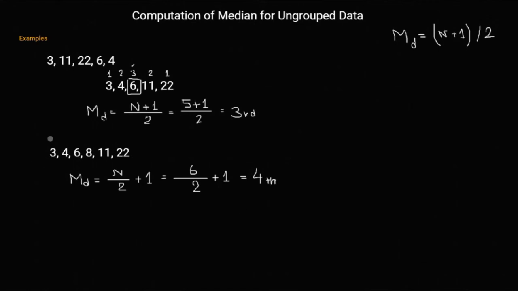Fourth score. Then calculate from the front 1, 2, 3, 4. Calculate from behind 1, 2, 3 and 4. Okay, here we can see the two scores. In that case, the median we calculate is 6 plus 8 divided by 2 equal to 7, which is the answer.